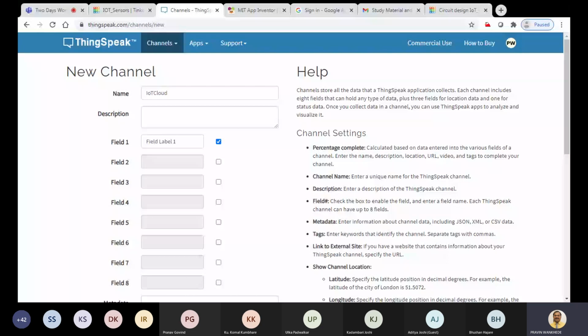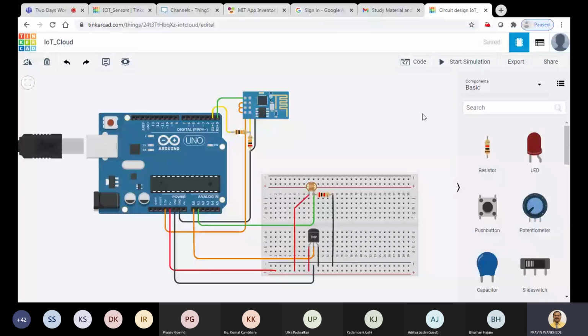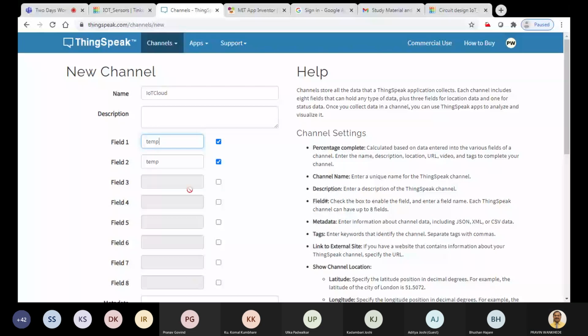And then I will write here, say my first data is light, and my second data is temperature. You can assign the values in any way, following the format we are following in our code. The first one was light and the second is temperature. Okay, so we'll go with temperature first, and you can follow any sequence here. Don't worry about this.